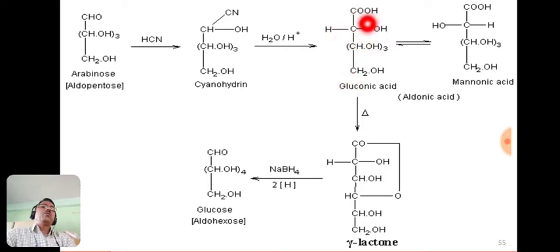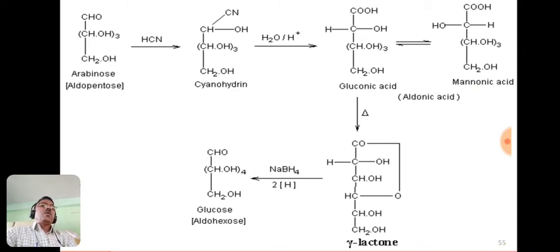Here the OH group is to the right hand side, so it is gluconic acid. We also get another aldonic acid, in which the hydroxyl group lies to the left hand side, and it is known as mannonic acid. So we get a mixture of gluconic acid and mannonic acid. So we have to separate it,